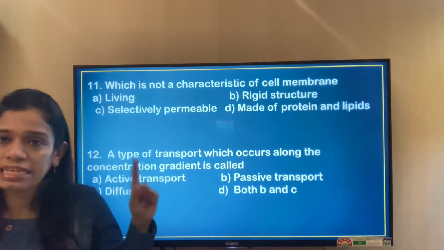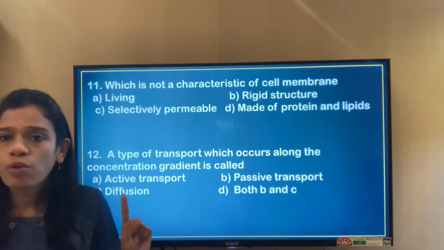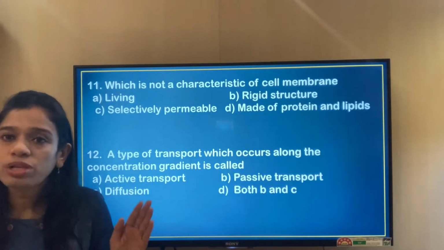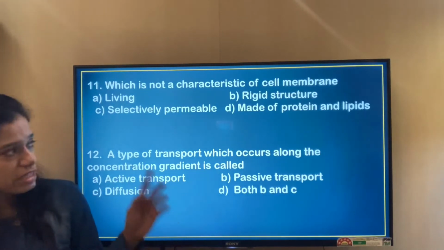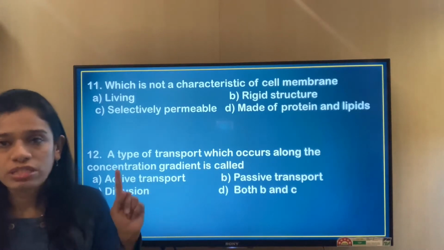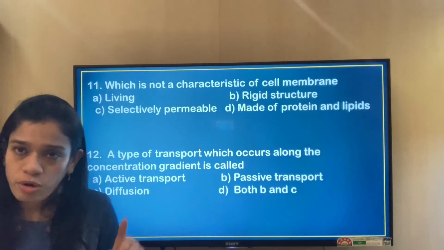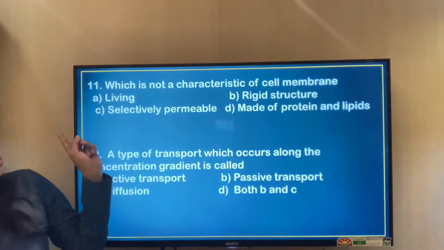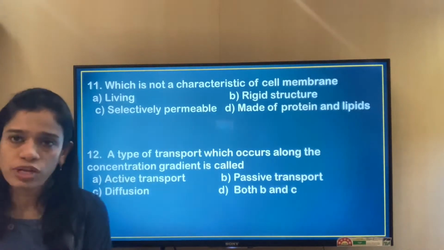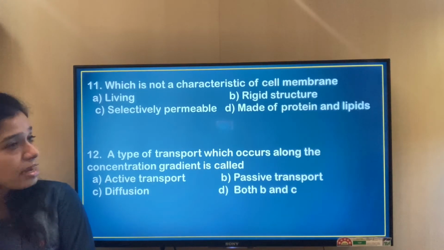Cell membrane is selectively permeable, whereas cell wall is not at all selective. It actually permits everything in and out of the cell. Cell membrane is made of protein and lipids, whereas cell wall is made up of cellulose. So the only option which is not a characteristic of cell membrane is a rigid structure. So answer B, or option B, is the correct answer.